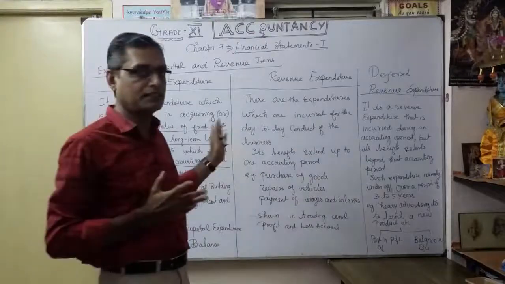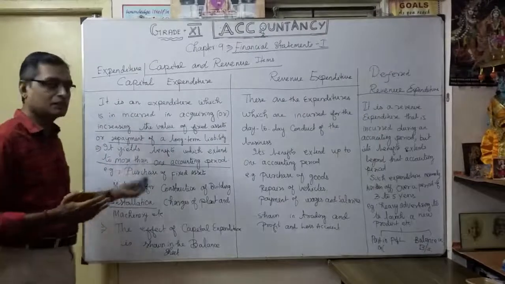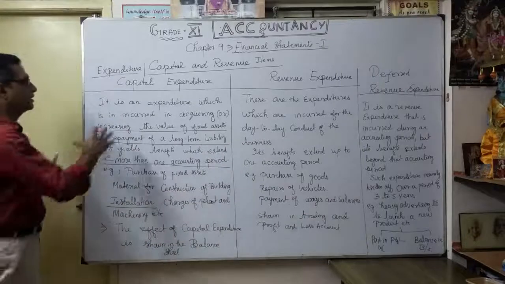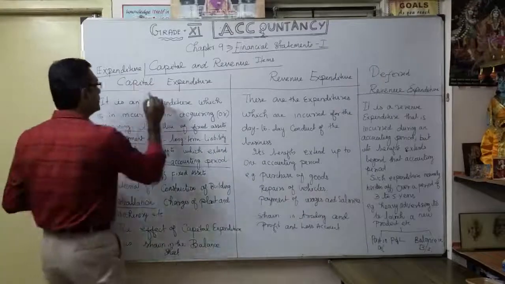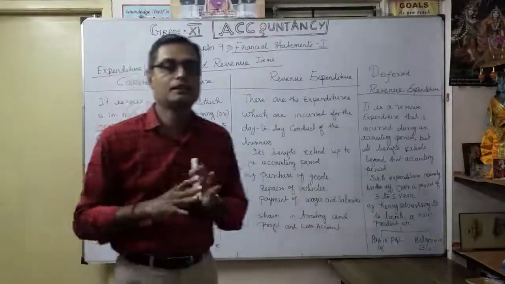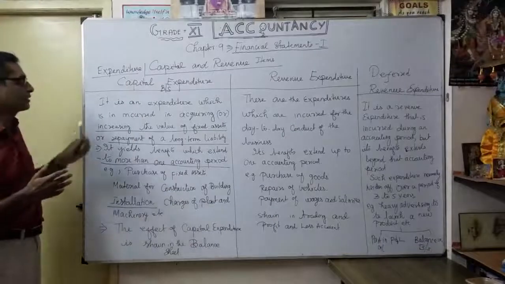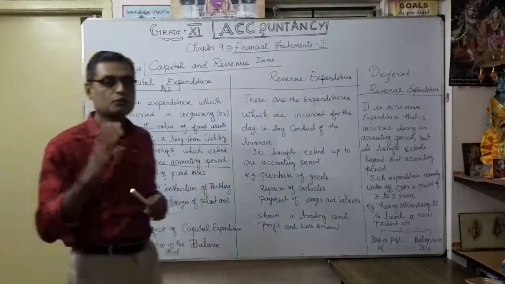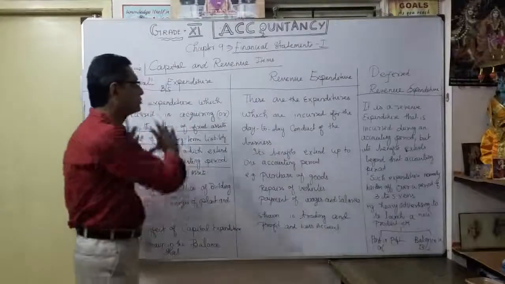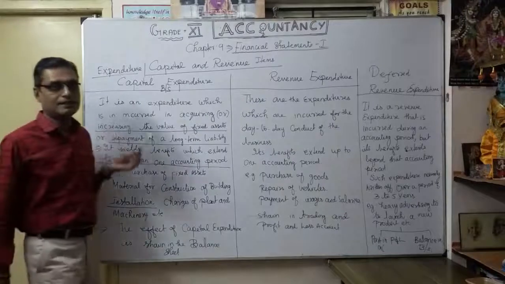So the capital expenditure has its effect only in the balance sheet. Whatever the capital expenditure, you have to show it in the balance sheet. Always remember this point: any capital expenditure you show in the balance sheet only. Later on you will know very well. Understood? I hope the meaning of capital expenditure is clear now.